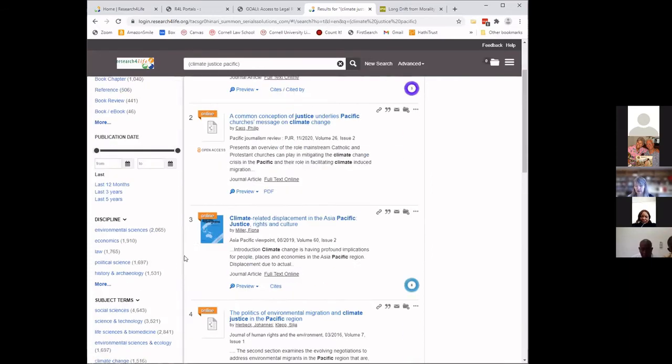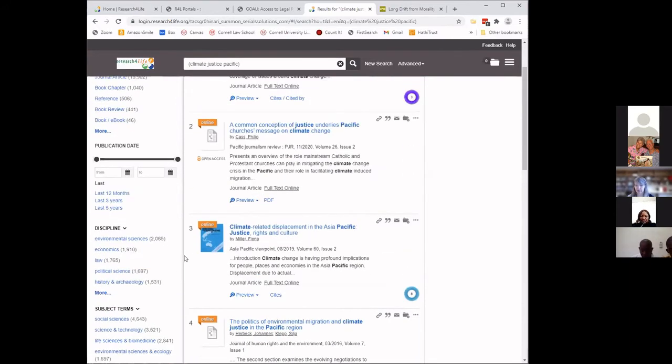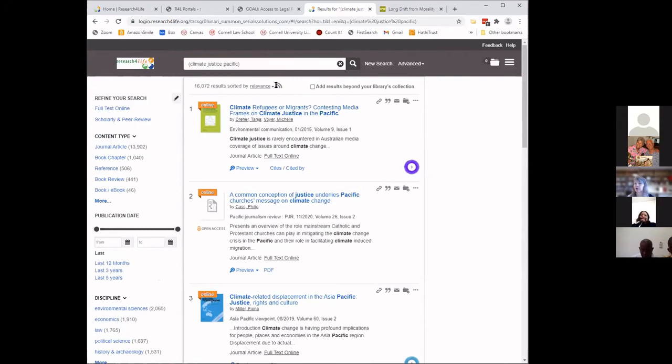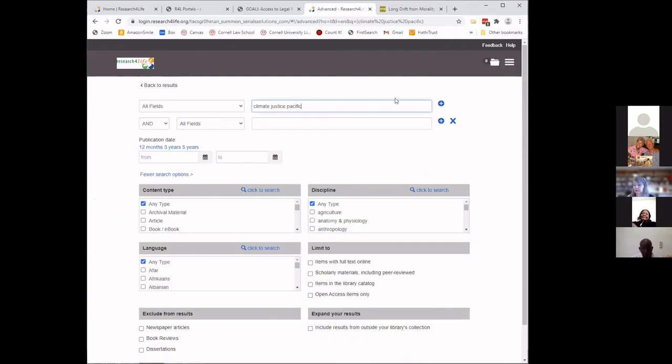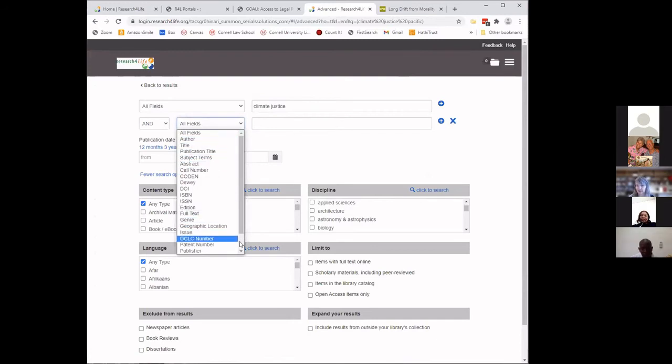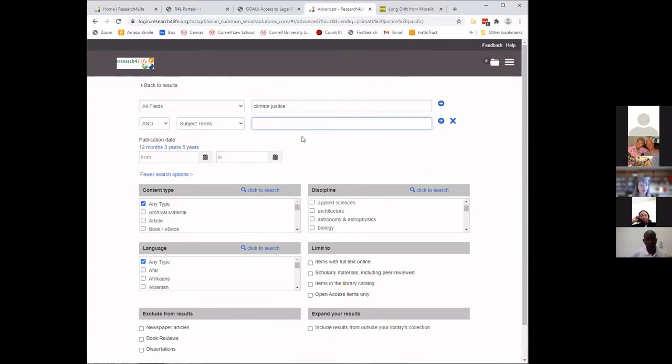Now, we narrowed by subject terms when we did our search here. We could also start out our search by using specific subject terms. And I can do that, again, in the drop-down. I can select subject terms. And at this point, I can add terms that are, if for example, I wanted law and environment, I could do that here as well.